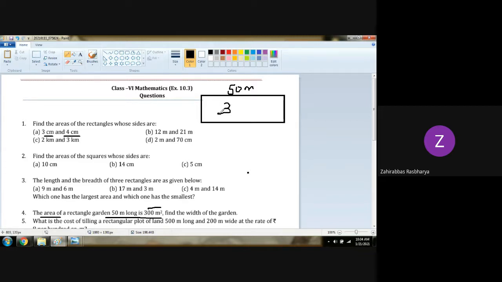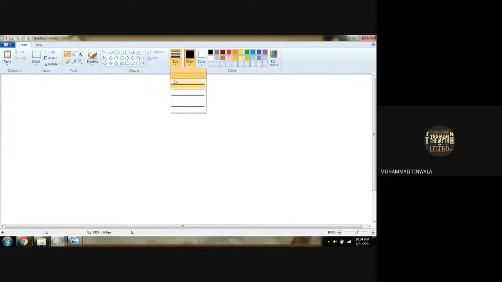See, 300 meter square. We got one side as length. We got area. We have to find only breadth. That is what we don't know. Find the width. Width means what? We don't know breadth. Are you getting the calculation? Yes, sir. So again, we have to use the same formula. We don't have to use anything else.